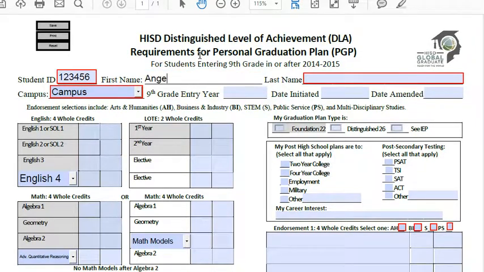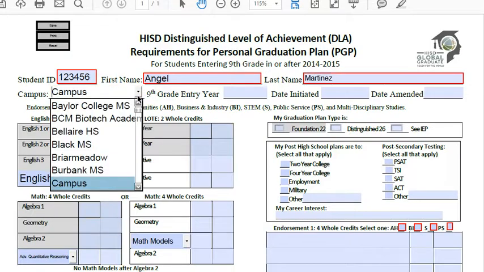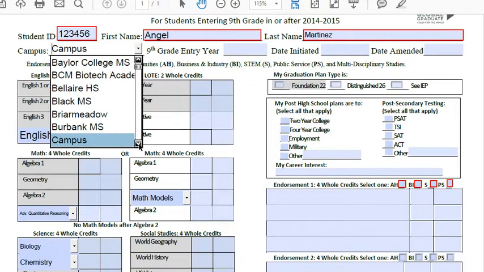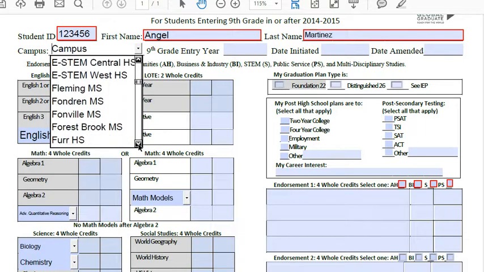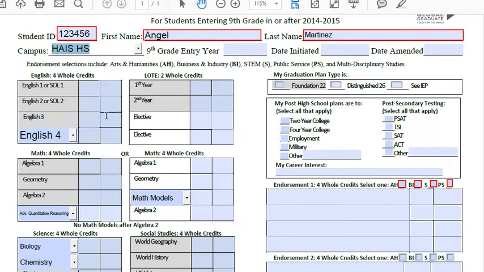My first name is Angel. My last name is Martinez. The campus that I'm attending is called HEIS, so we're going to scroll down here until we find HEIS High School.